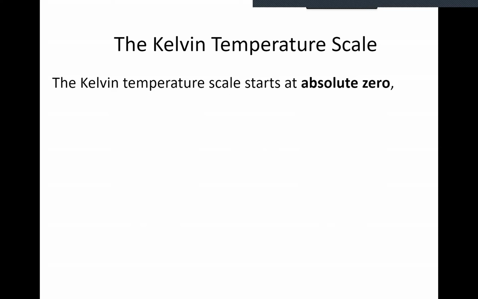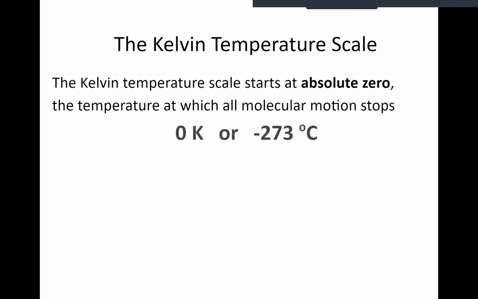And if you continue to lower the temperature, they'll freeze and enter the solid state. Even within the solids, the vibrational motion goes down and down and down until eventually it stops. The temperature at which vibrational motion stops is called absolute zero. And that occurs at negative 273 degrees Celsius.